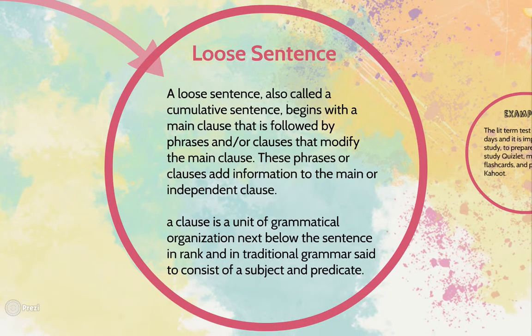Loose sentence. A loose sentence, also called a cumulative sentence, begins with the main clause that is followed by phrases and/or clauses that modify the main clause. These phrases or clauses add information to the main or independent clause. In case you didn't know, a clause is a unit of grammatical organization next below the sentence in rank, and in traditional grammar said to consist of a subject and predicate.